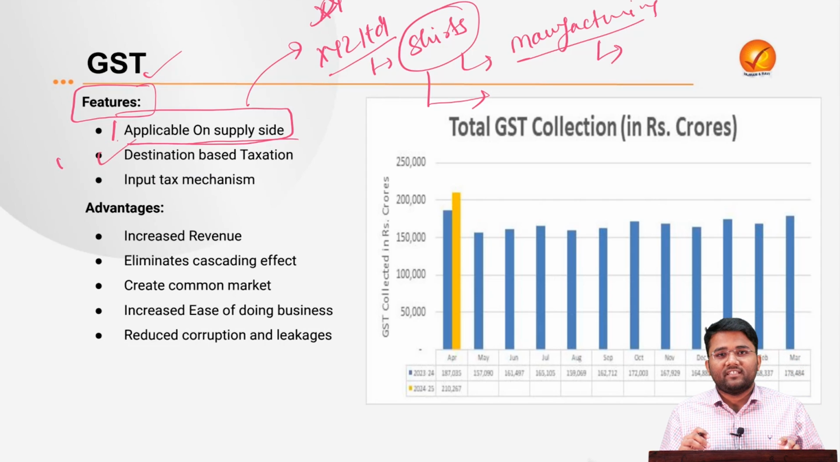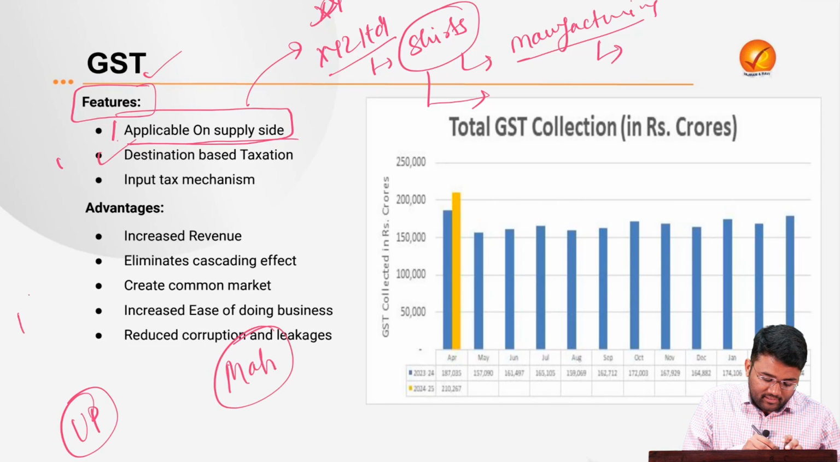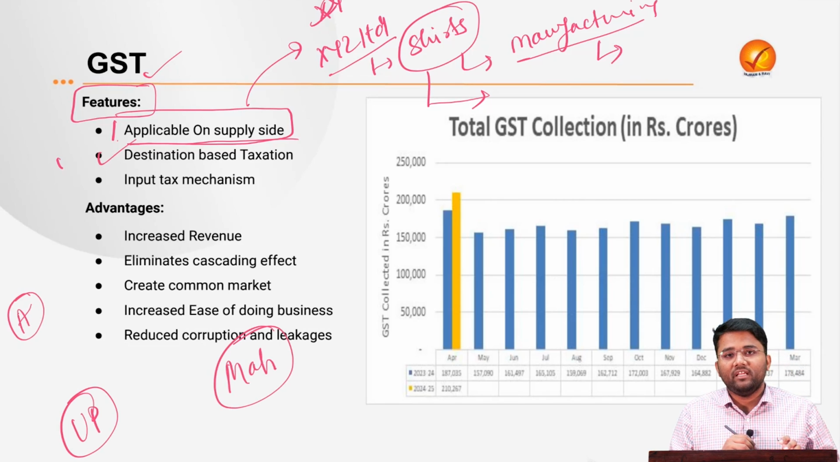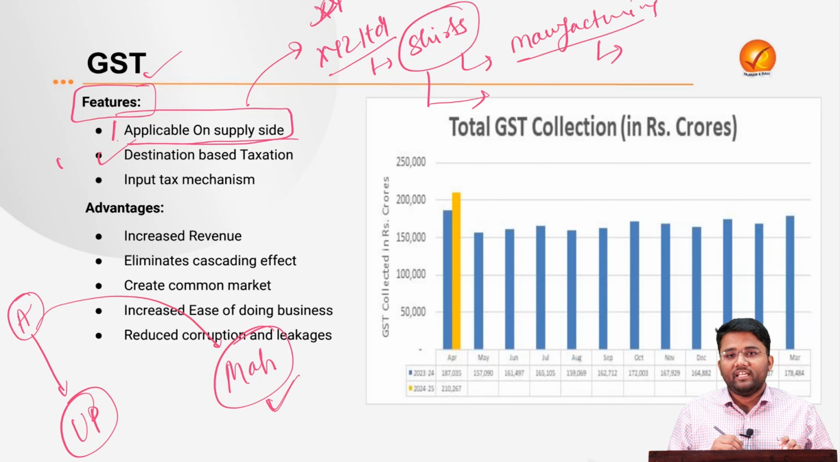Then the second feature is that GST is a destination based tax. Means, for example, in this condition, this product A was being produced in UP, but it is being consumed in Maharashtra. Then the tax will be applicable in Maharashtra only. This is what it means when we say that GST is a destination based tax.